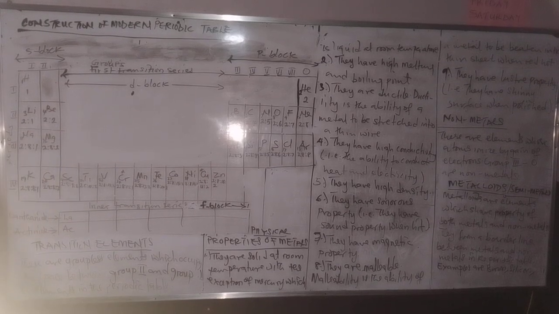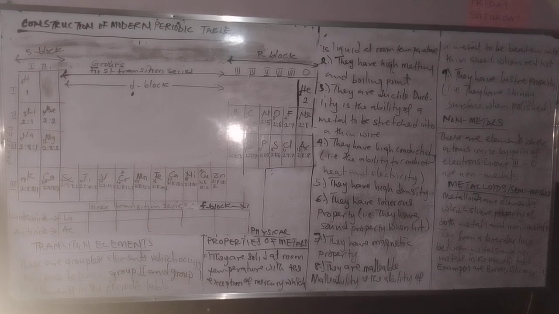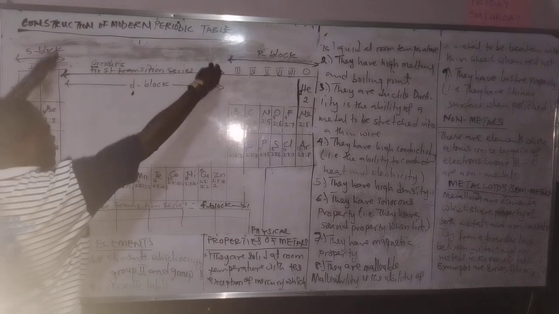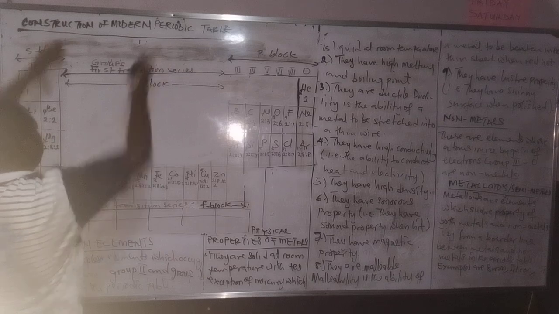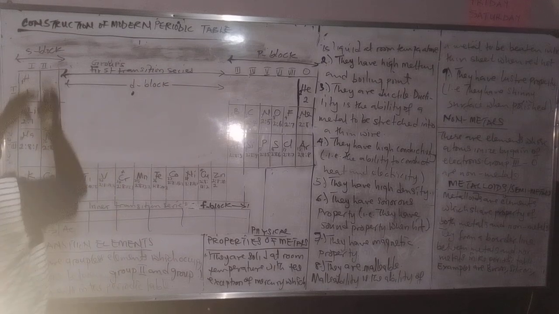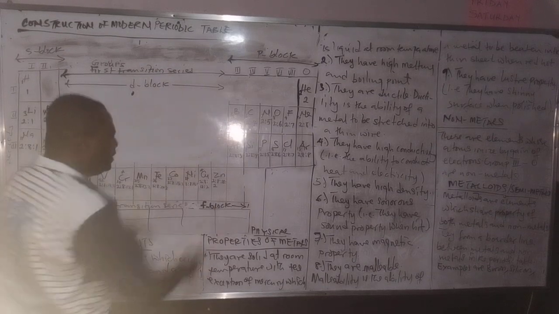They are groupless. They don't have any group. They do not belong to any group. Look at them here. No group name here. So they are found between group 2 and group 3.